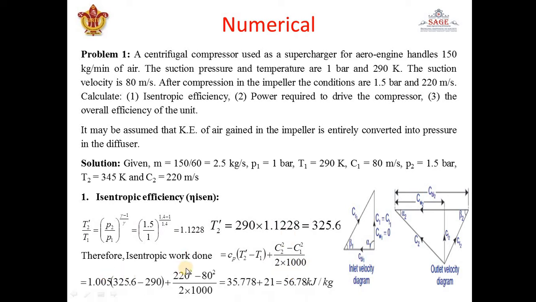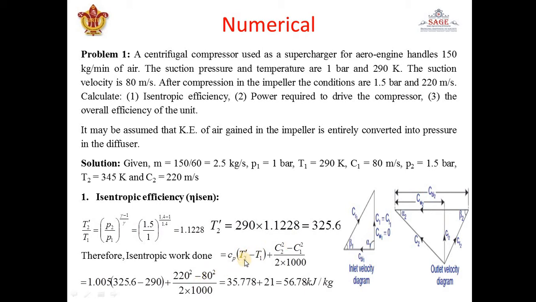Now substituting the value of Cp 1.005, T2 dash just we have calculated, T1 it is given 290, C2 is given 220, C1 is 80. After solving this we get isentropic work done to be 56.78. We know that isentropic efficiency is a ratio of isentropic work done by actual work done. So we get isentropic work done by formula Cp into T2 dash minus T1 plus C2 square minus C1 square by 2000. Okay. Now actual work done, we have to replace this T2 dash by T2.